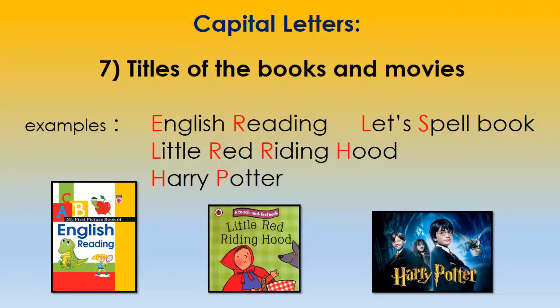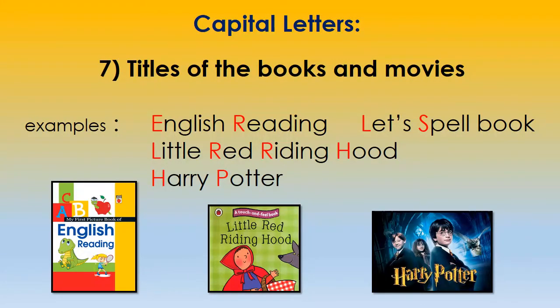And also storybooks. You can go through your storybooks and see the front cover, how the title looks like, right? Now for example, I have given here Little Red Riding Hood.